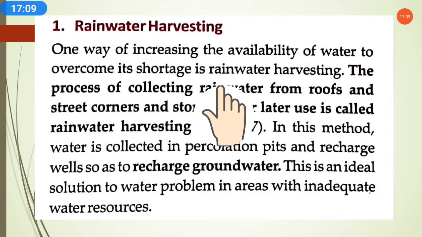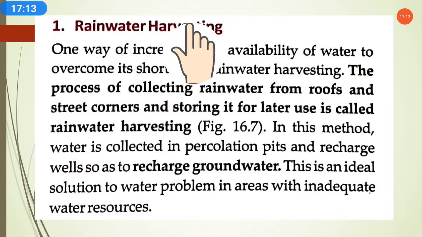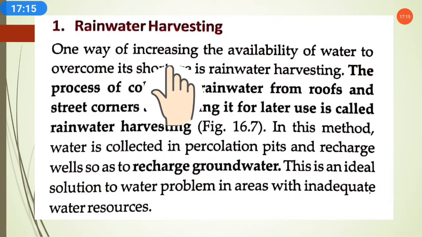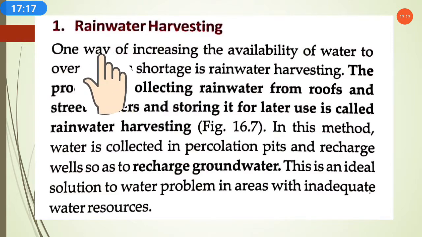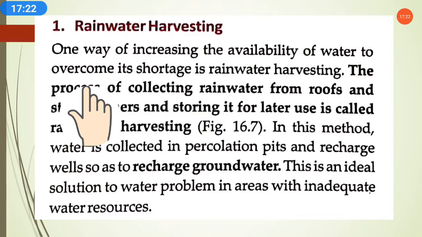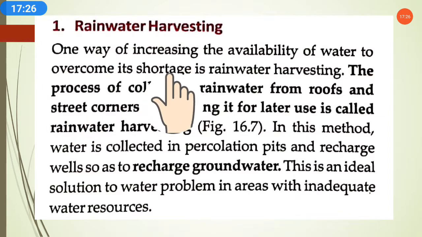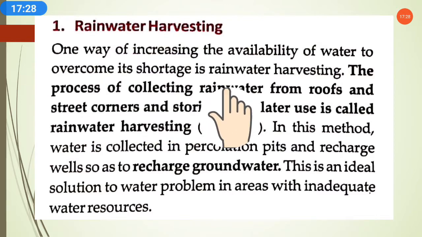So here in water management, first comes rainwater harvesting. Harvesting means to save the water and use it for the future. So we can save the rainwater and use it in the future. How we can do all this, we will discuss. One way of increasing the availability of water to overcome its shortage is rainwater harvesting.